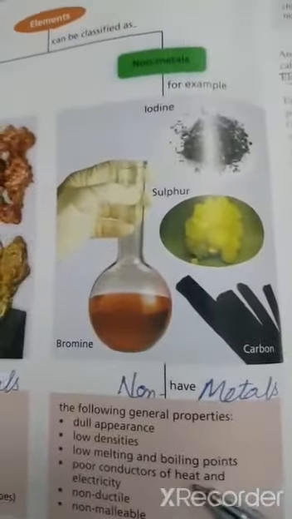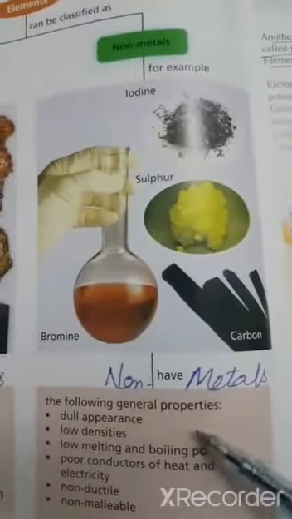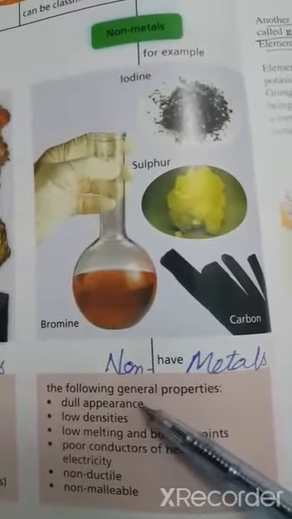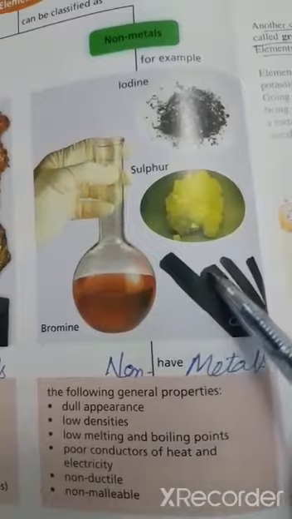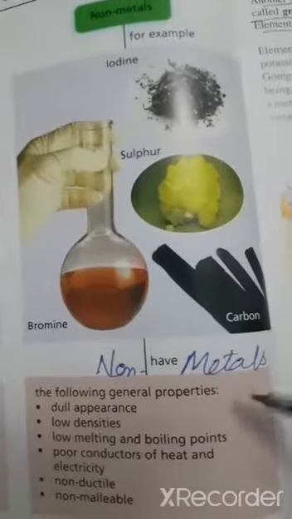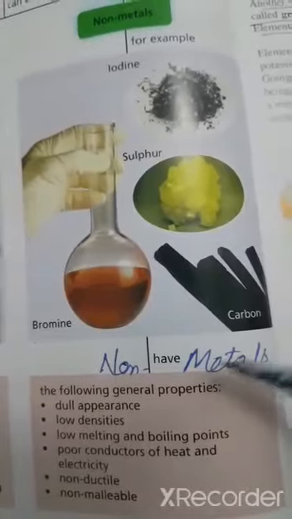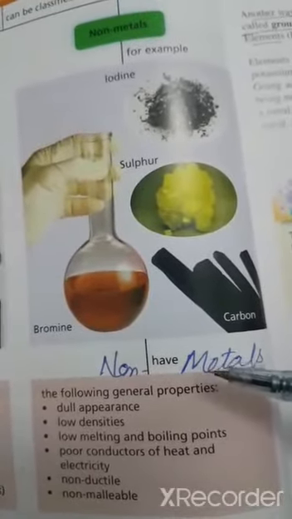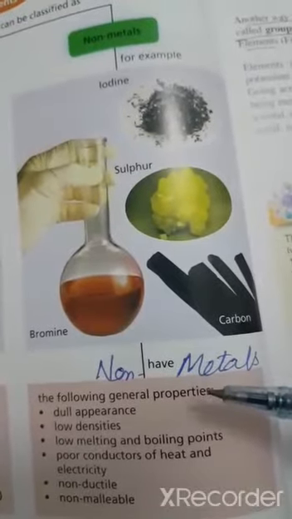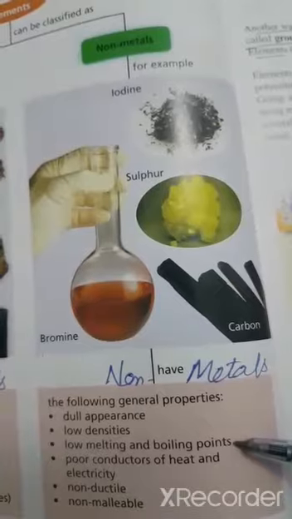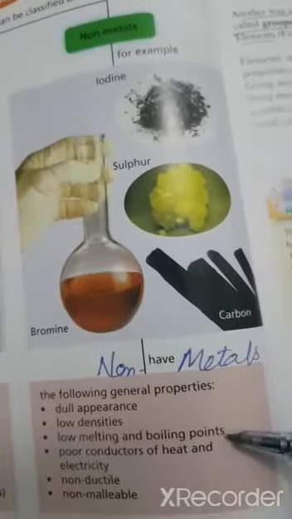The next is the non-metals. You can see the general properties of the non-metals. The first is dull in appearance. They are not attractive. Dull in appearance means not shiny. Low density. They have low weight. Low density means that they are not as heavy as metals. Low melting and boiling point. It takes very low temperature to melt and boil.